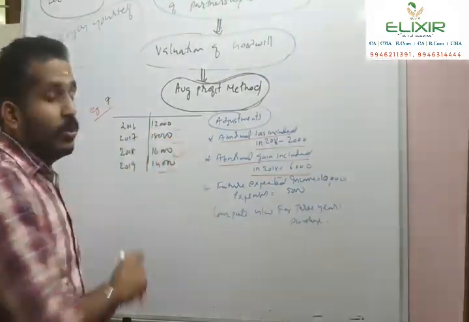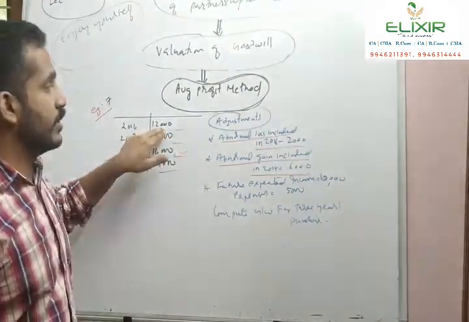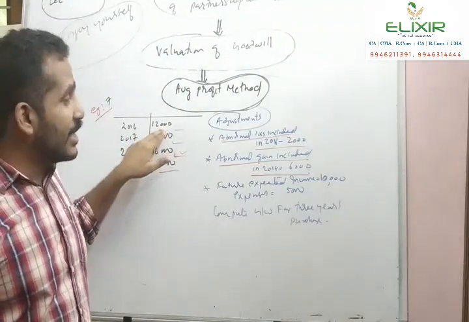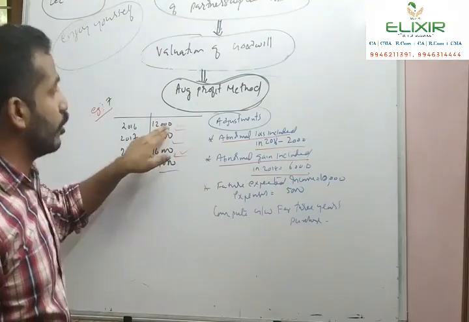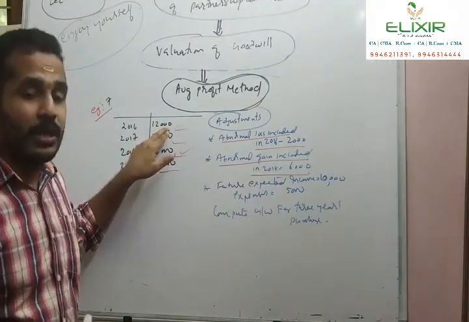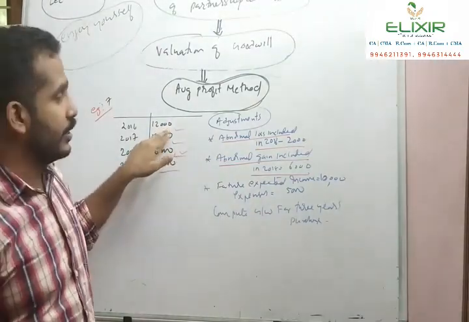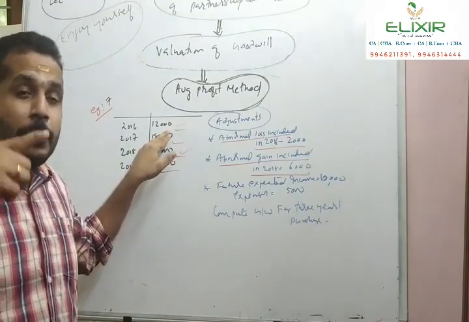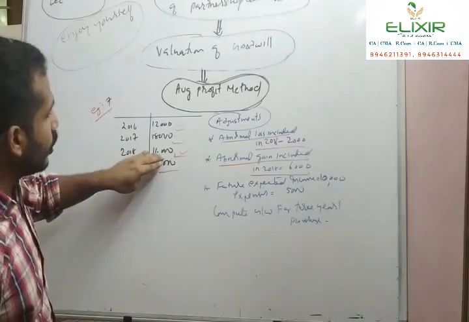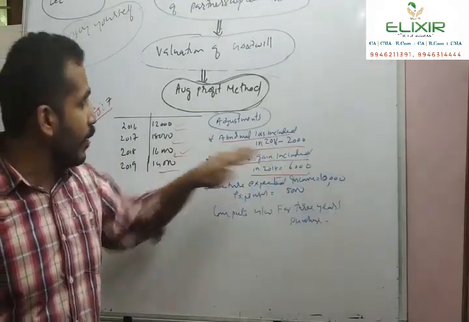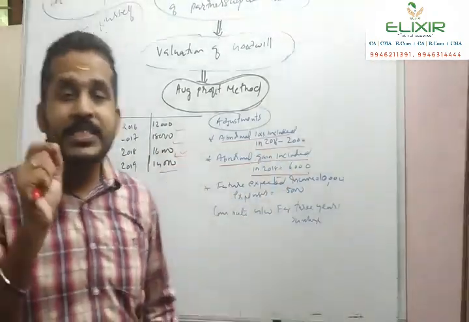So in the year 2016, in this 12,000, there is a loss of 2,000 deducted from the gross profit to arrive at 12,000. So this 2,000 has to be added back. Previously it was deducted, now it is to be added back. Then in the year 2018, the profit includes an abnormal gain of rupees 6,000.